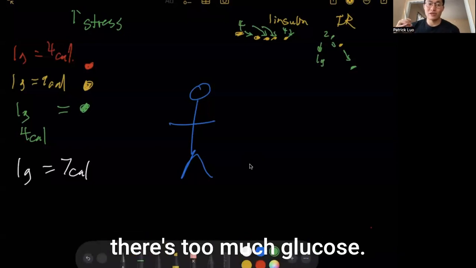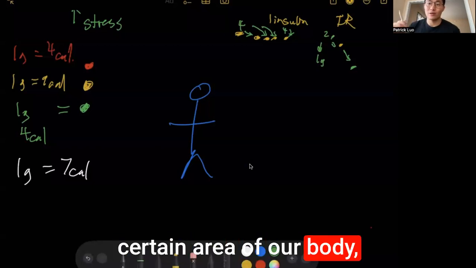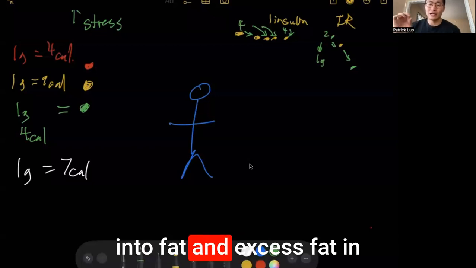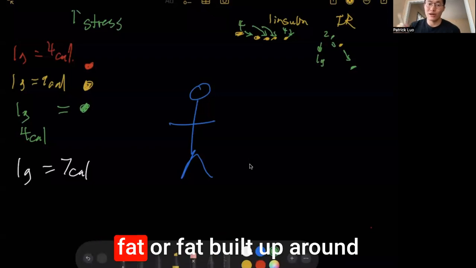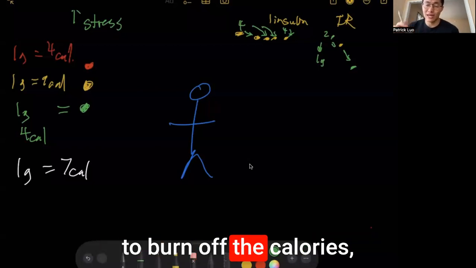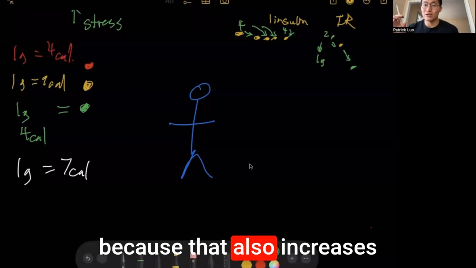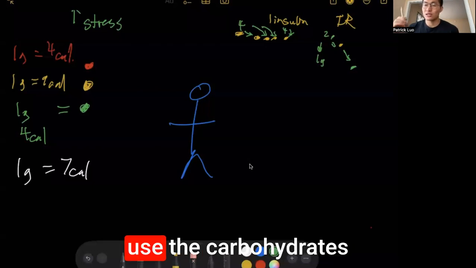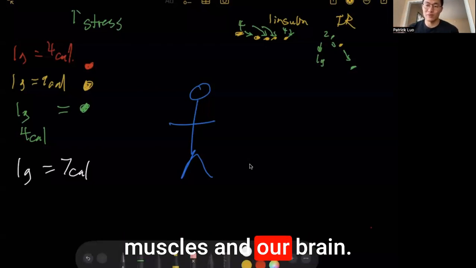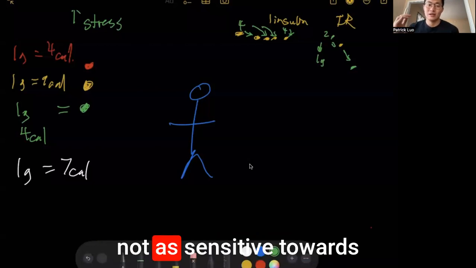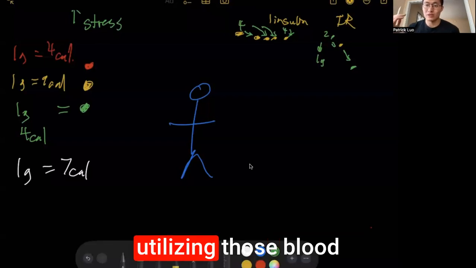And the issue about it is if there's too much glucose or sugars in a certain area of our body, particularly our muscles, the excess sugars can eventually get converted into fat, and excess fat in our muscles, intramuscular fat, or fat built up around our organs, but not actually being utilized in our organs to burn off the calories, that becomes a huge issue because that also increases our insulin resistance. Because if we think about it this way, fat doesn't necessarily use the carbohydrates as much compared to muscles and our brain, and instead it can increase the insulin resistance. So it makes our body not as sensitive towards utilizing those blood sugars effectively.